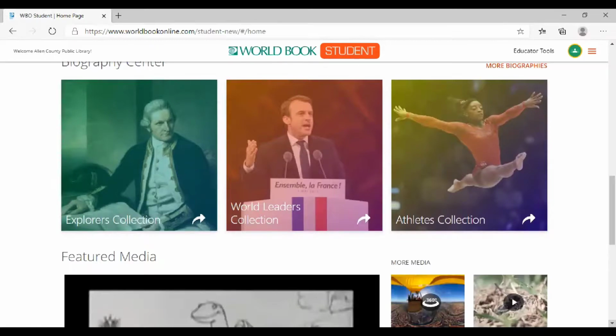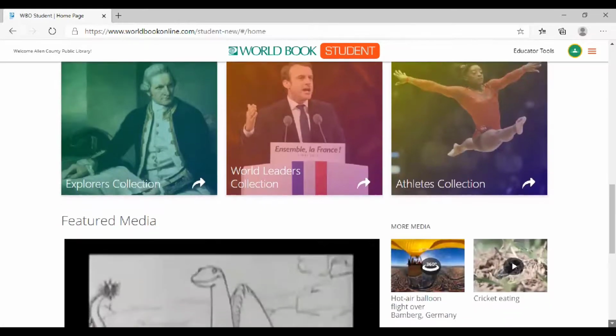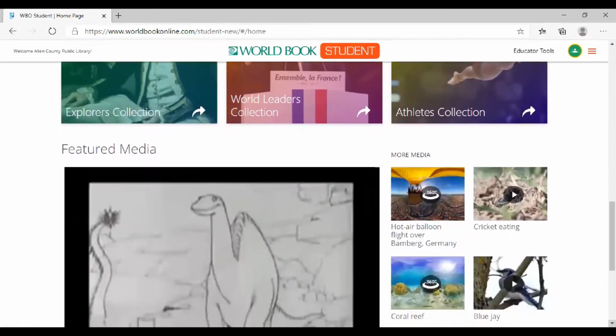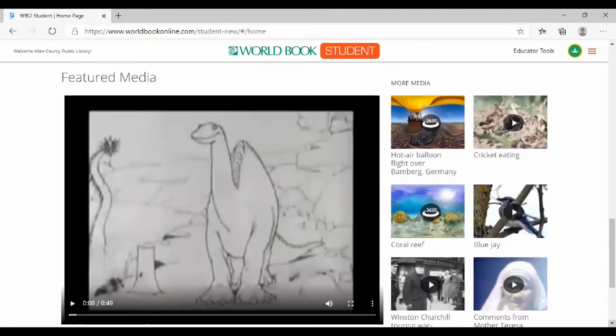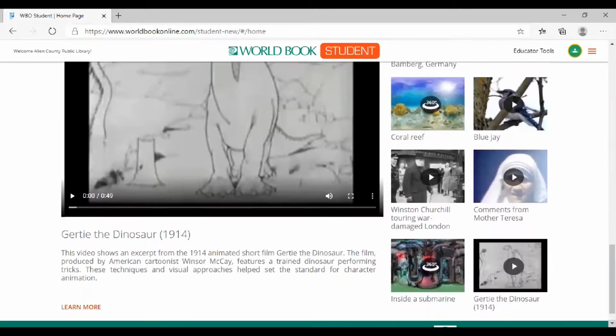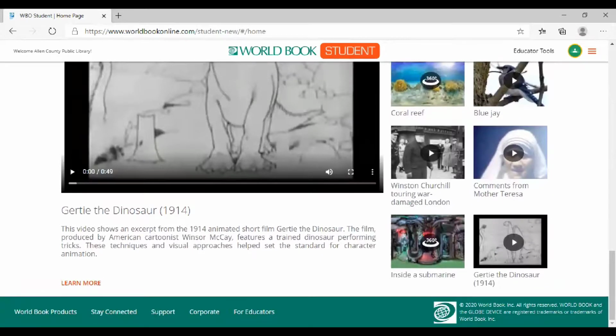You can research explorers, world leaders, and athletes. And then they have featured media. That means there are a lot of videos, a lot of media here that you can click on. And then at the bottom, we have some information about World Book products, how to stay connected, support the corporate office, and there's a space for your teachers and librarians to take a look at.